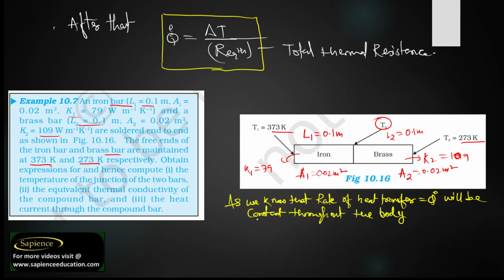So if this is the concept, Q dot can be written as K1A1 by L1 into T1 minus T naught.